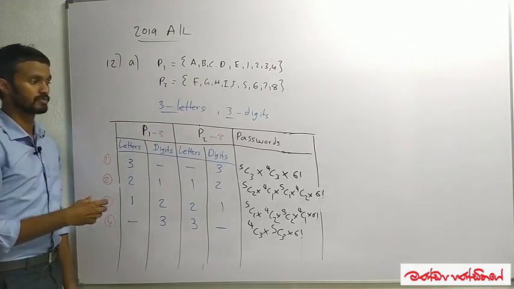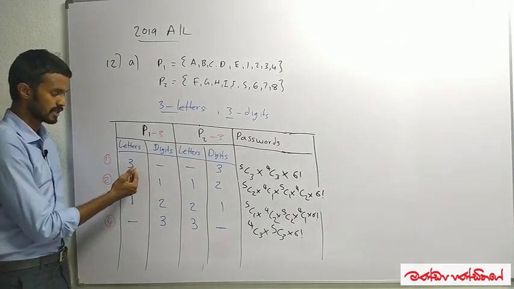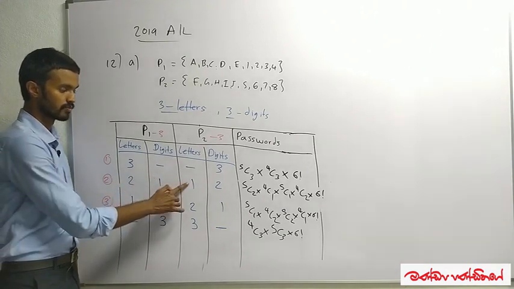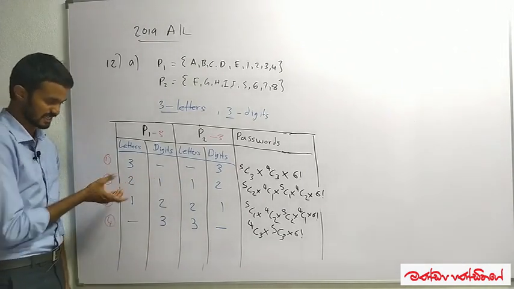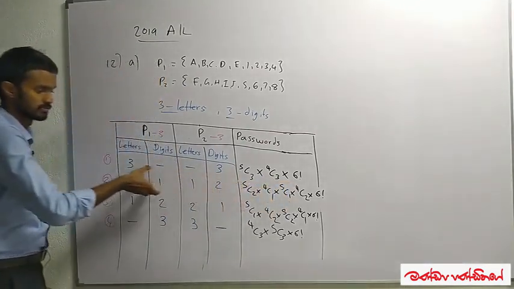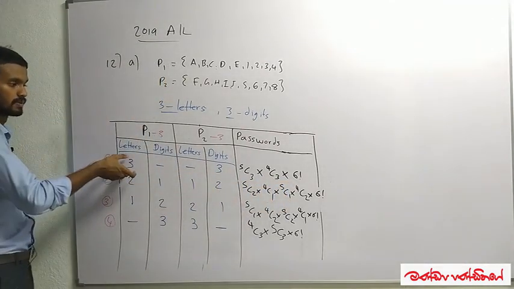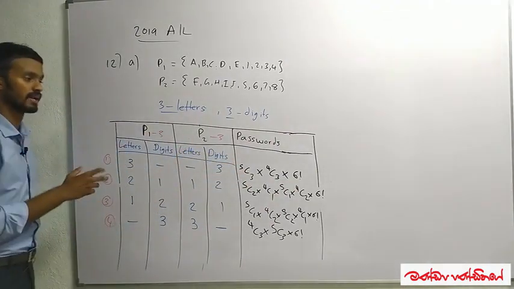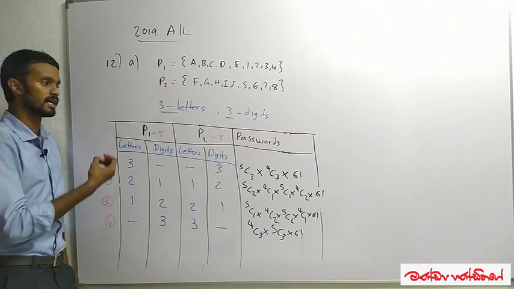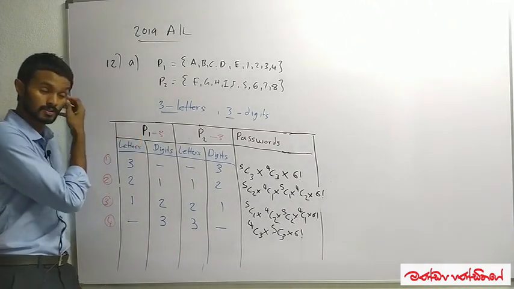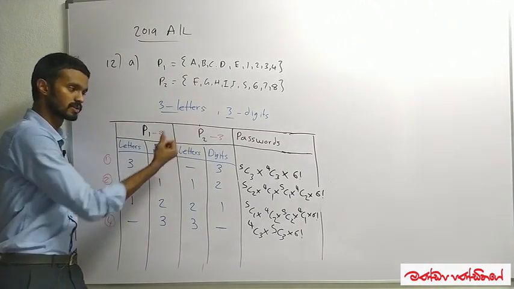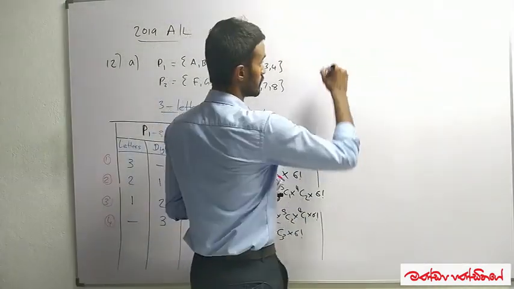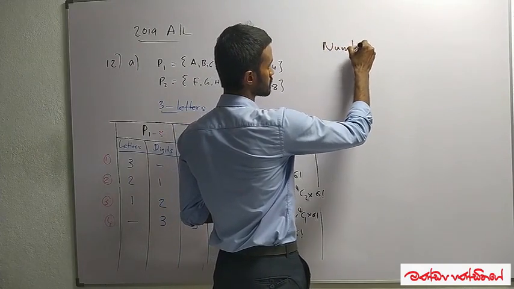Okay, so if they gave us specifically like I'm taking 2 letters from P1 and 1 digit, and 1 letter from P2 and 2 digits, that is easy. We only have to find this one. If they are asking I'm taking 3 letters from P1 and 3 digits from P2, it is easy. We have to find only this one. But this one, they are not giving us what are the 3 elements chosen from P1, what are the 3 elements chosen from P2, which means we have to find all these 4 ways. Okay, so then we can write the number of passwords